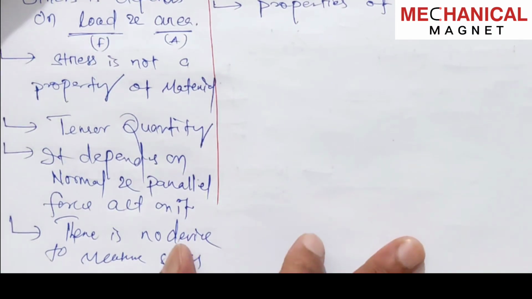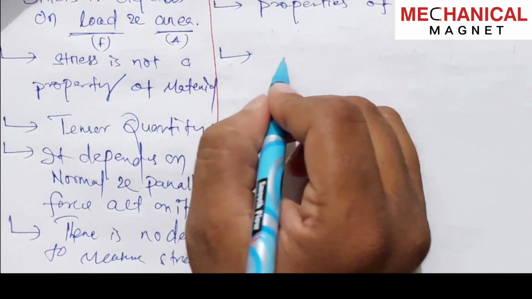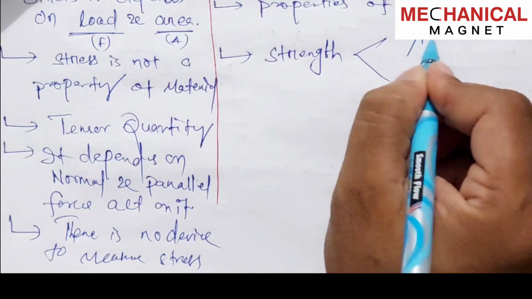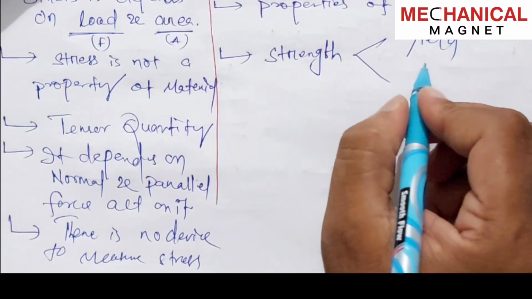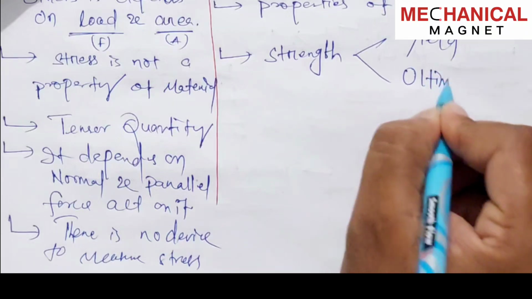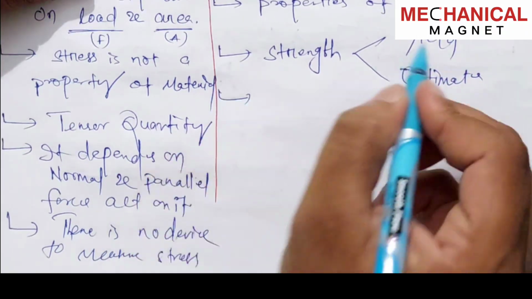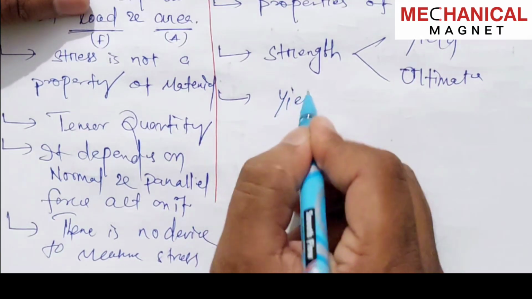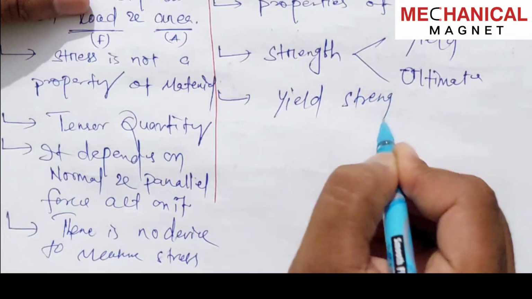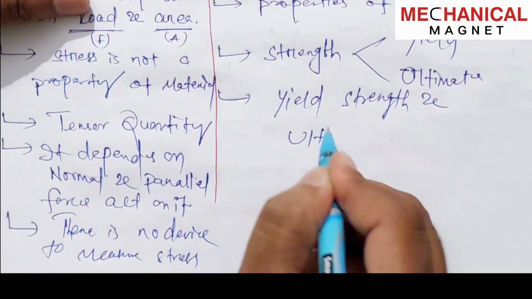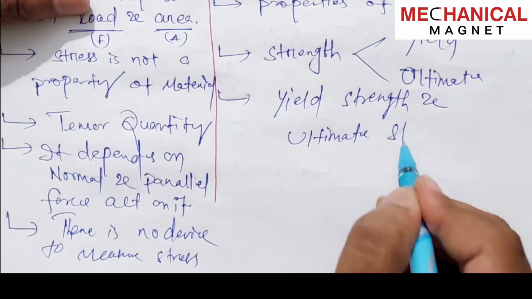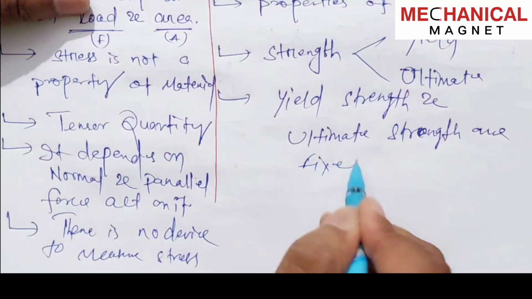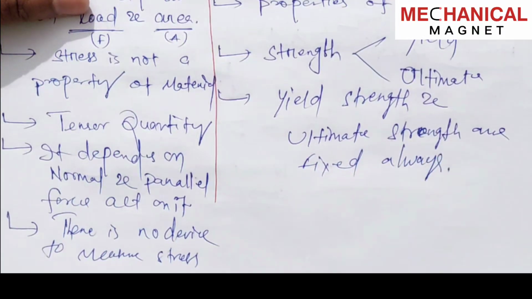and here the strength is, we can say, yield strength, the ultimate strength. इसका जो yield strength है और ultimate strength है वो फिक्स है. Yield strength and ultimate strength are fixed always. We have to remember these things.